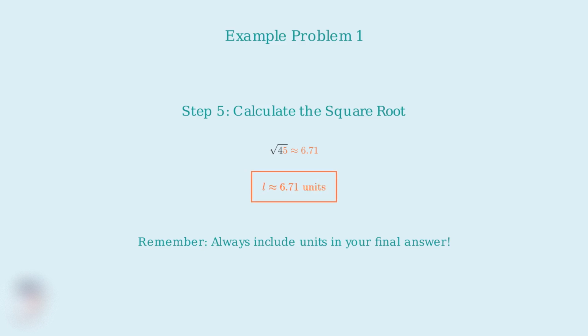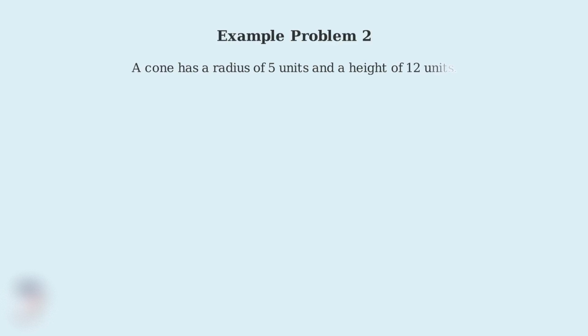This completes our first example. We successfully used the Pythagorean theorem to find that a cone with radius 3 and height 6 has a slant height of approximately 6.71 units. Now for our second example problem. We have a cone with a radius of 5 units and a height of 12 units. We need to find the slant height.